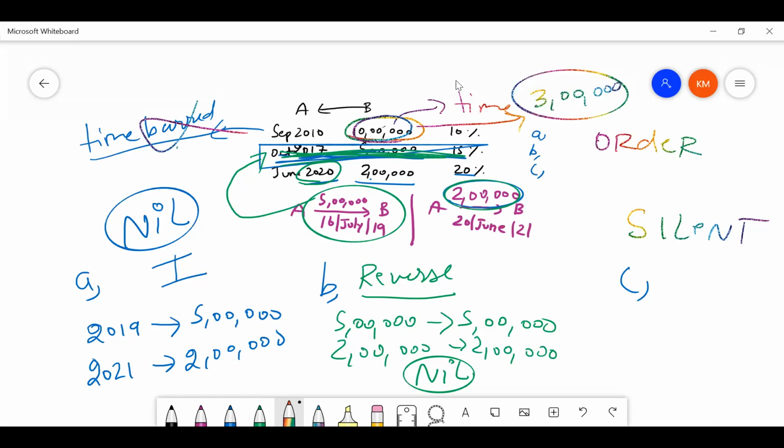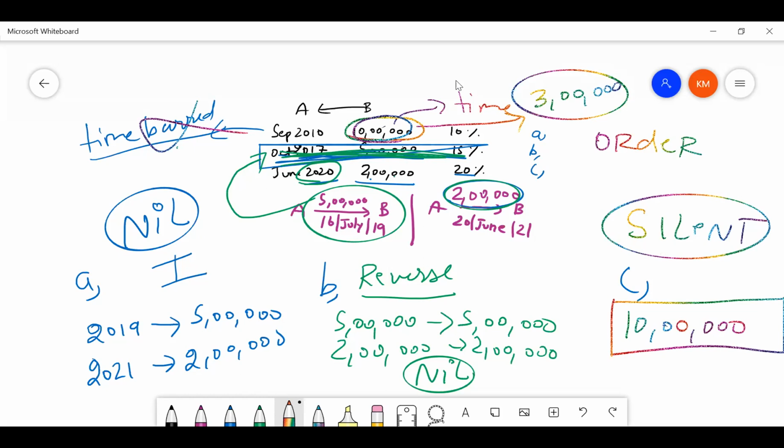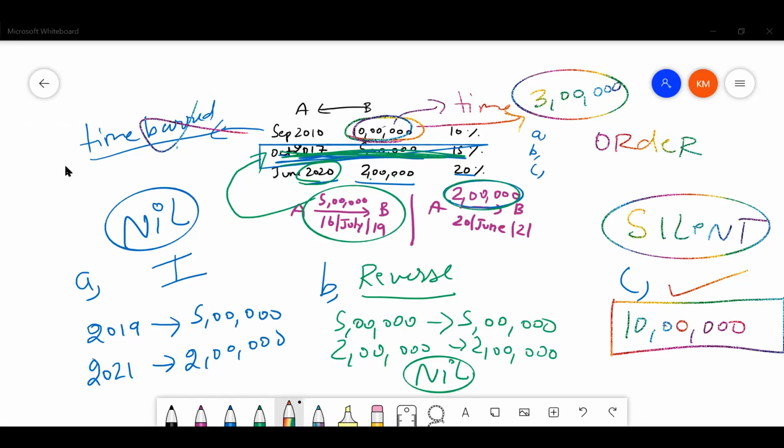Then you will have total outstanding 3 lakhs plus 5 lakhs plus 2 lakhs. It will become 10 lakhs. Outstanding loan in third case alone will be 10 lakhs because time bar debt can be adjusted when both the parties are silent. So you will take 10 lakhs. Have you understood, guys, or should I explain again? Others, have you understood? Can you just type if you understood?